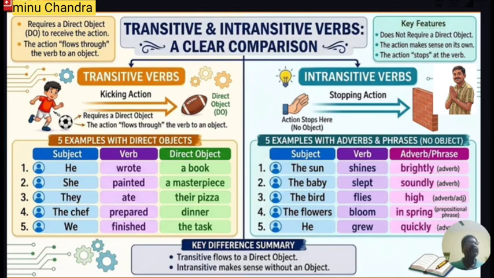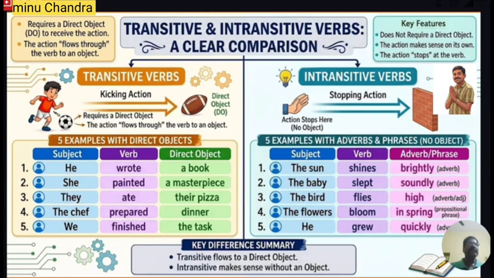Then how can you know that a particular thing is an adverb? Just ask these questions: how, why, when, and where. The answer to all these four questions will be the adverb. Then if you ask a question what kind of, regarding the quality, then those will generally be the adjective.